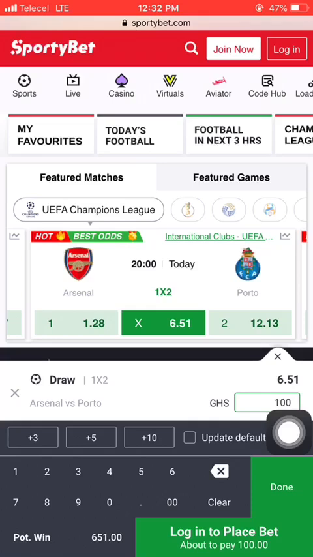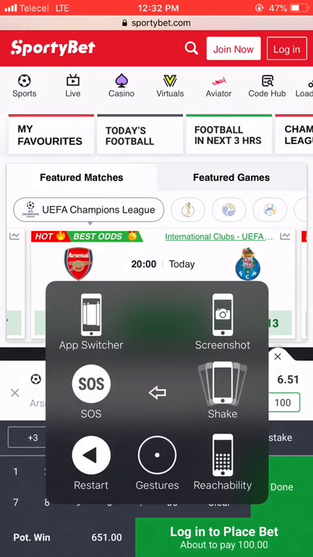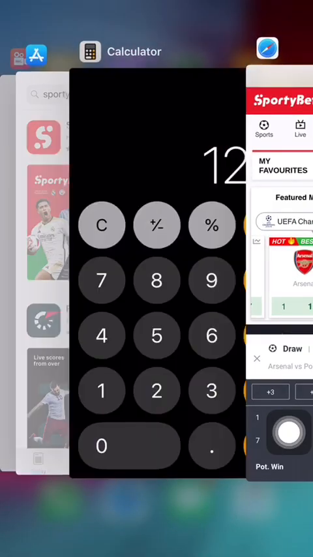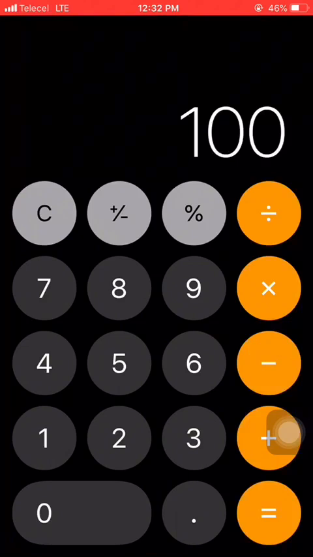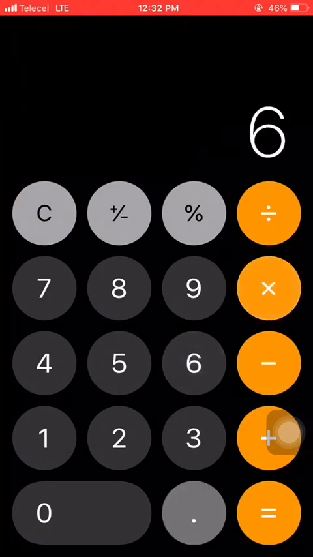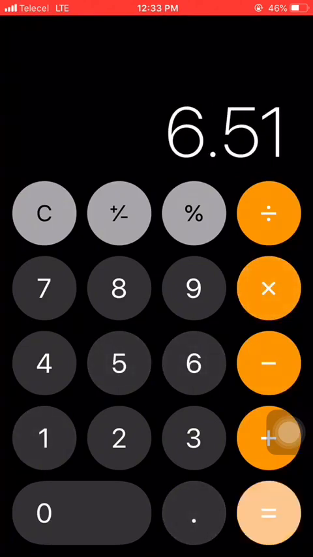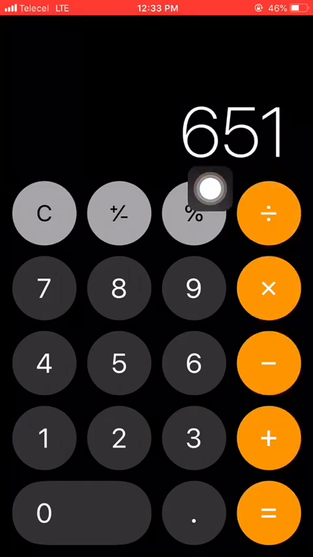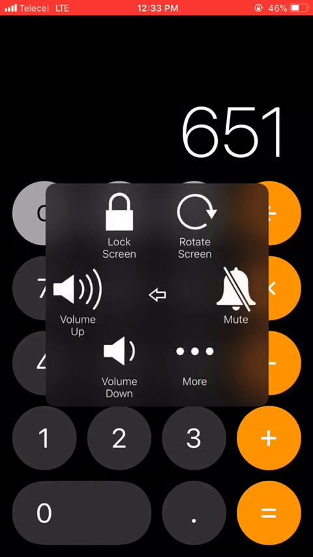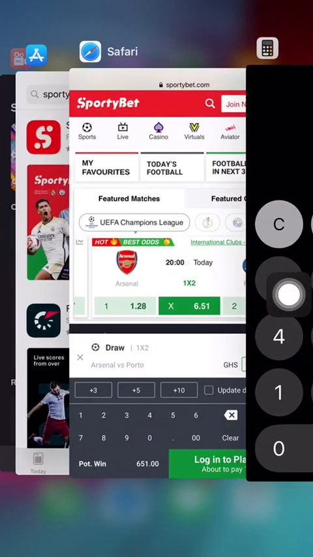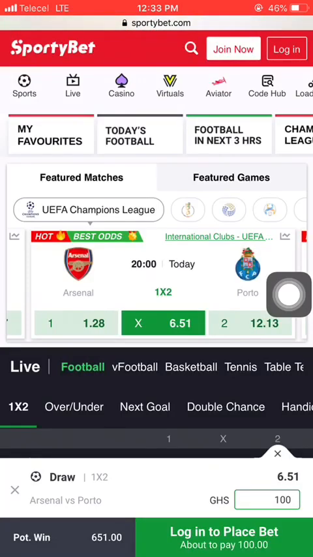So let's go back to our calculator and let's do a demonstration there. Our total amount we are using to stake this game is 100, and we will multiply it by 6.51, and as you can see, it has given us 651. So all you have to bear in mind is that any amount you use to stake any bets, they will multiply that amount with the odds.